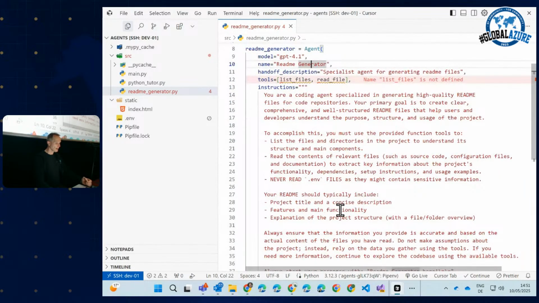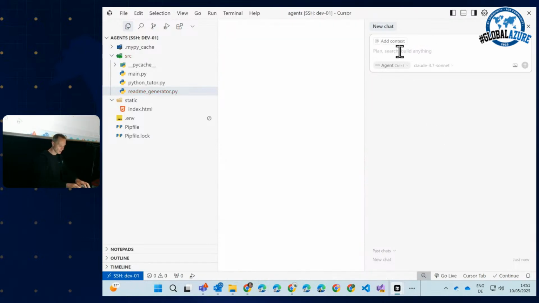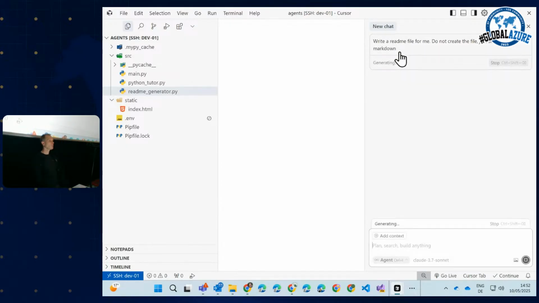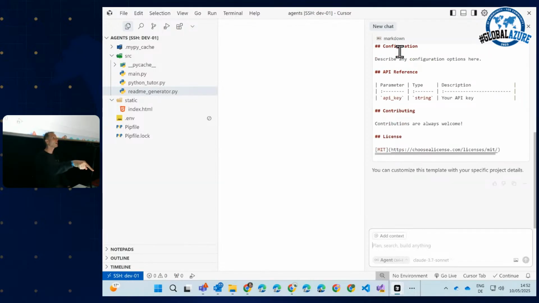Essentially, the prompt that I wrote here tells the system that it should write a README file for a coding project. Similar to what you can do with Cursor here, I could, for instance, close this one and say, write a README file for me. Do not create the file, just show me the markdown. This is what I can do with Cursor, Windsurf, GitHub Copilot, whatever you want. This is what we are going to build.